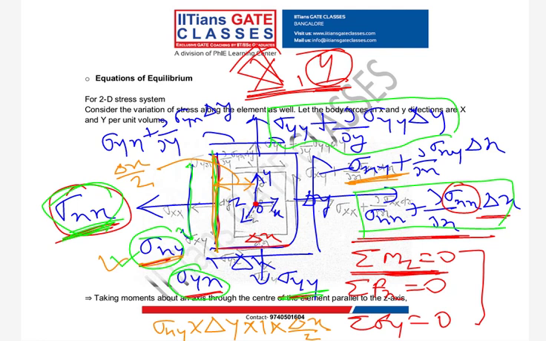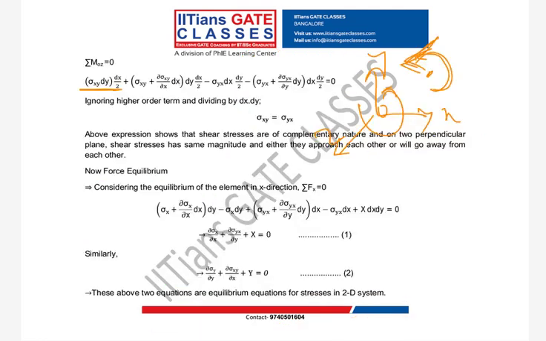Now you can see this sigma yx about point O will give a clockwise moment. So you can see here, minus sigma yx into dx into dy by 2, and in the same way this is negative.